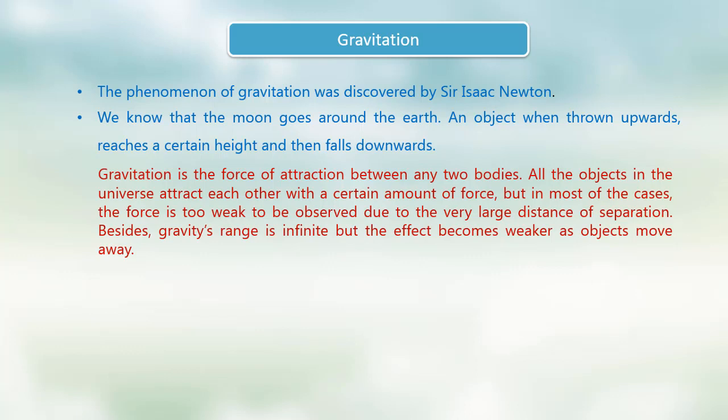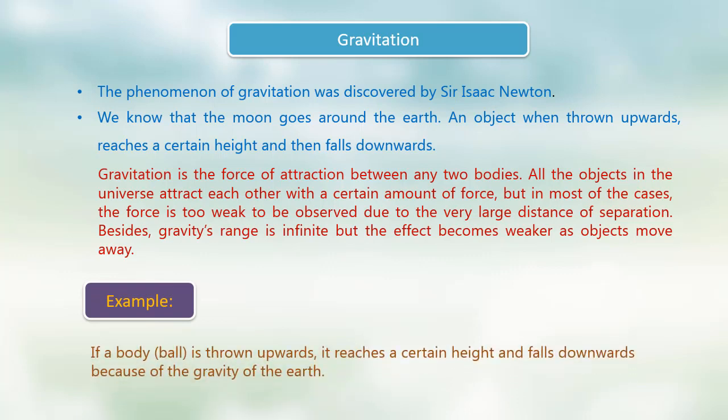But in most cases, the force is not observed due to the very large distance of separation. Besides, gravity's range is infinite, but the effect becomes weaker as objects move away. Example: if a body, for example a ball, is thrown upwards, it reaches a certain height and falls downwards because of the gravity of the Earth.